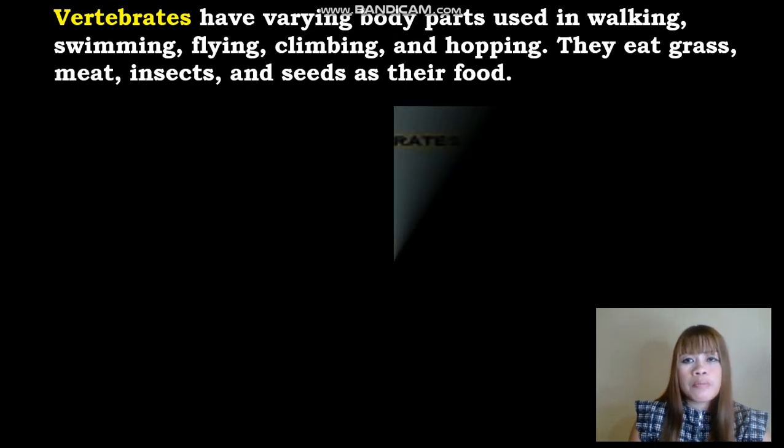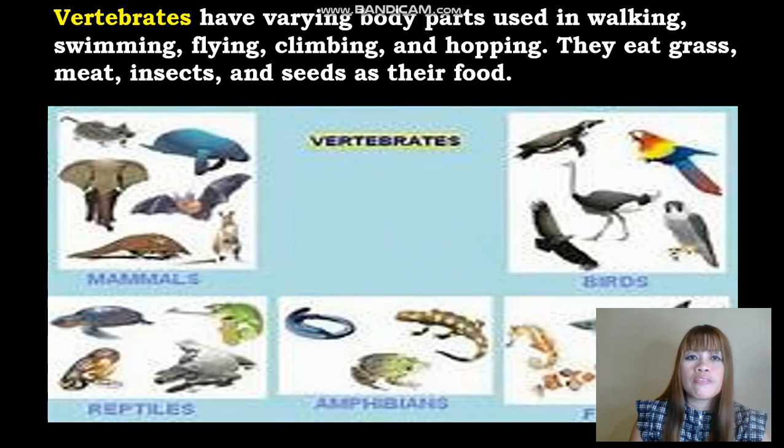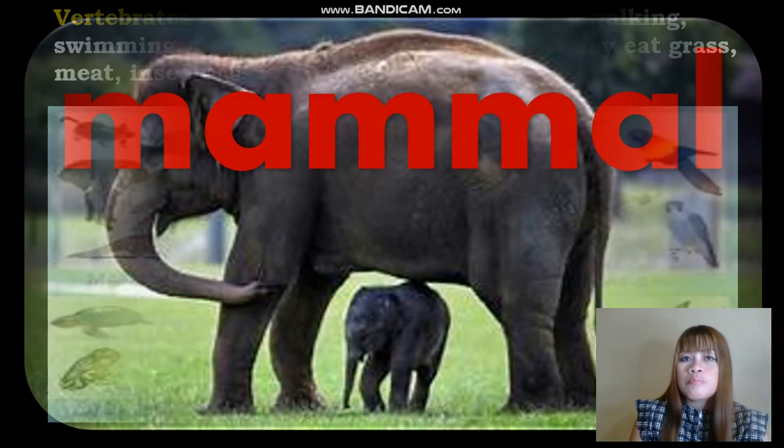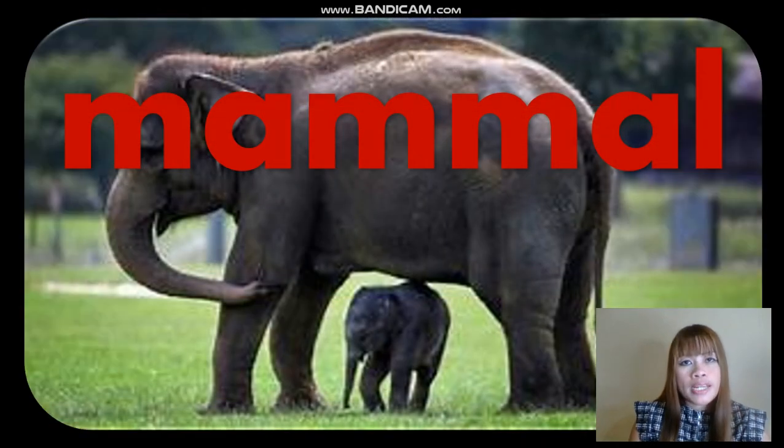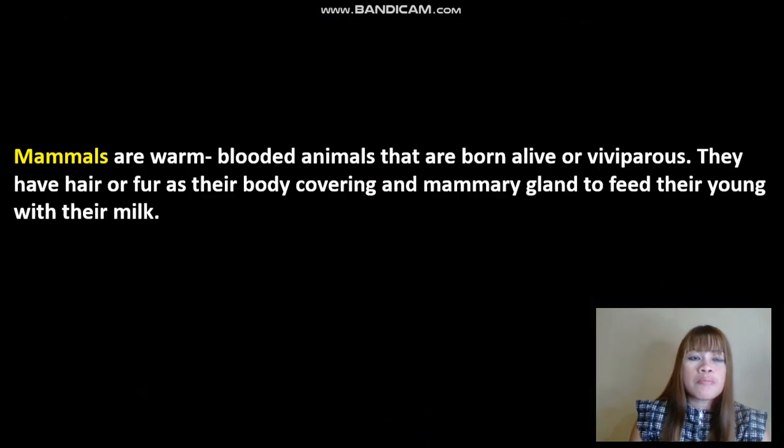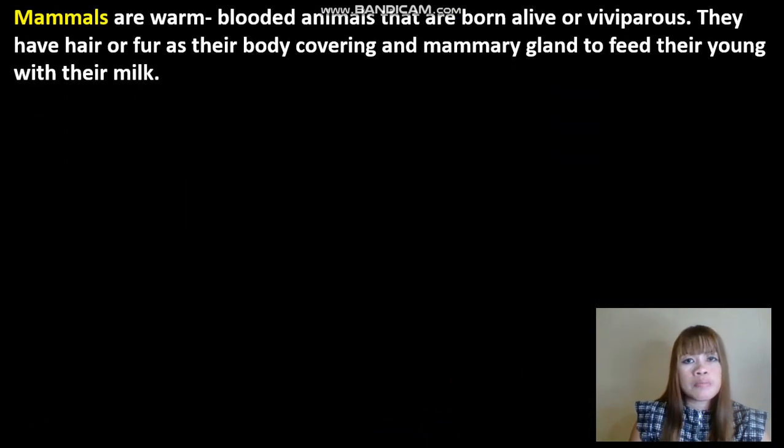Vertebrates have varying body parts used in walking, swimming, flying, climbing, and hopping. They eat grass, meat, insects, and seeds as their food. Mammal is one example of vertebrate animals, and we humans are mammals. Mammals are warm-blooded animals that are born alive, or viviparous.